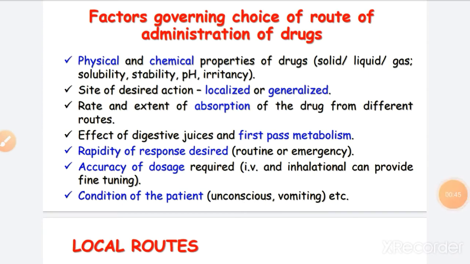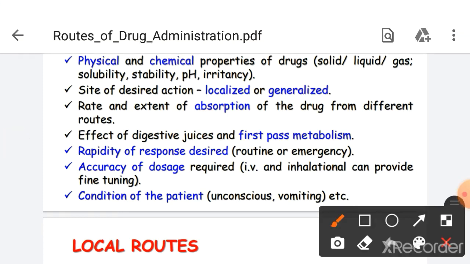These are the factors to be considered while selecting the route of drug administration. Please try to understand these factors rather than just mugging up. If we understand these factors, we can easily reproduce them in examinations. The first factor is related to the drug: what are the physical and chemical properties of the drug? Whether the drug is solid, liquid or gas, what is its solubility, stability, pH and irritancy.